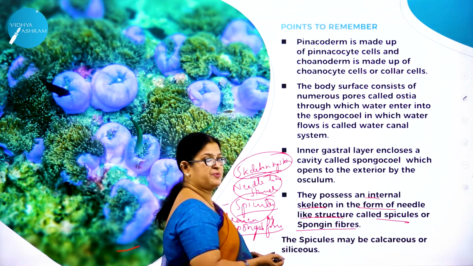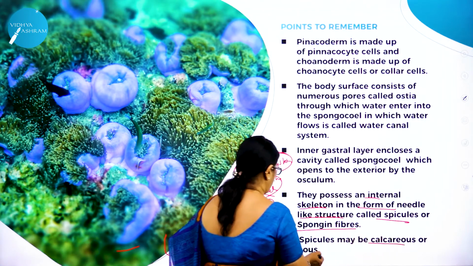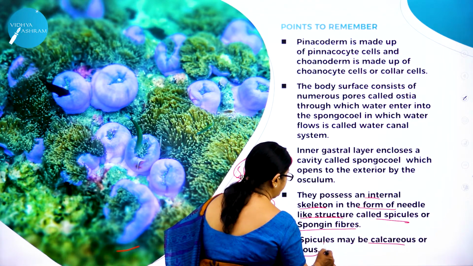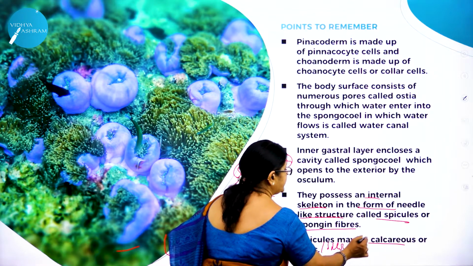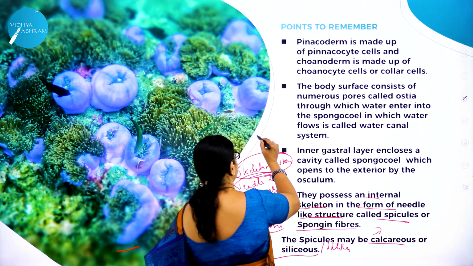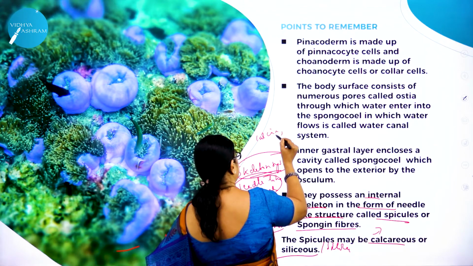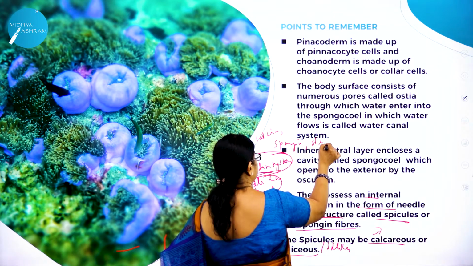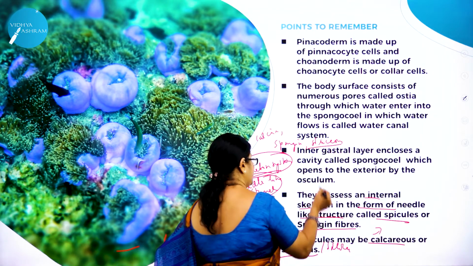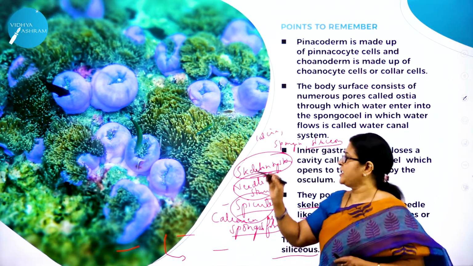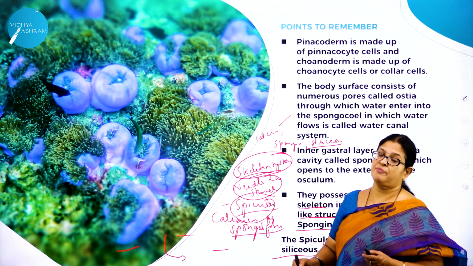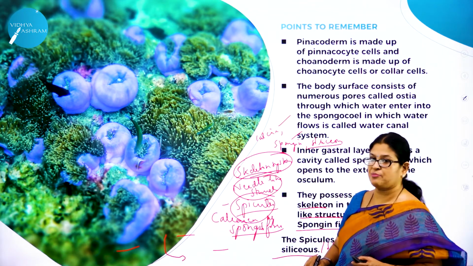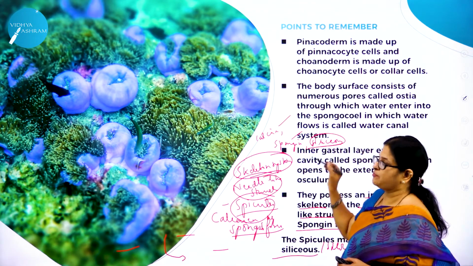So what are these spicules? They may be either calcareous or siliceous, made up of silica. Either they are made up of calcium, or spongin, or siliceous. So these spicules are either made up of calcium when you call it calcareous, or made up of spongin fibers when you call it Demospongiae, or siliceous, made up of silica.